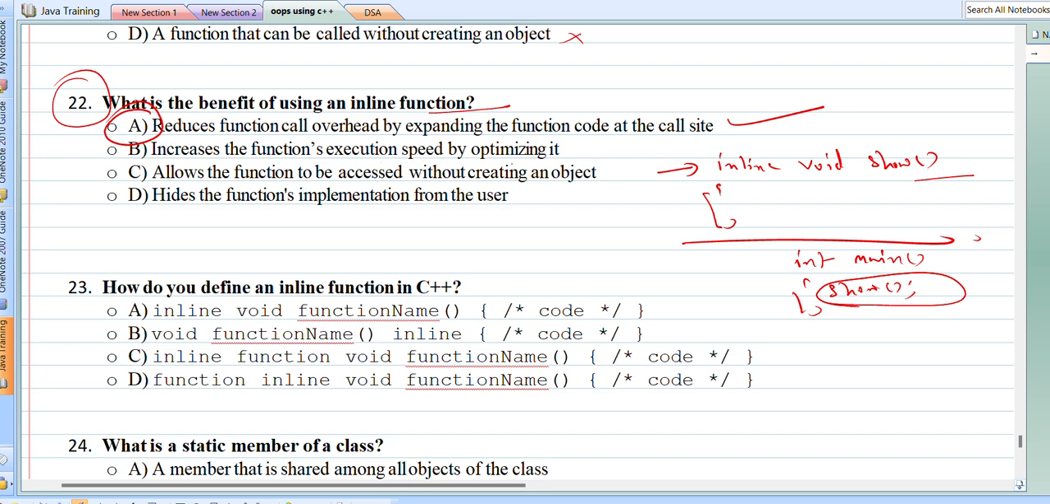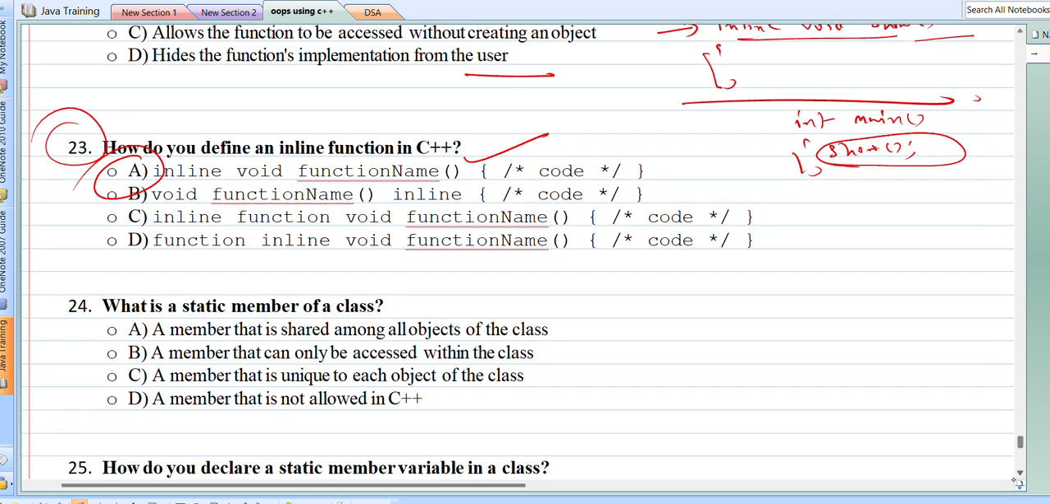Increases the function execution speed by optimizing it, allows the function to be accessed without creating an object, hiding the function's implementation from the user. No, the correct option is option number A. And the next question, how do you define an inline function in C++? So I have already explained. This is how we can declare a function as inline. So the correct option seems to be option number A.